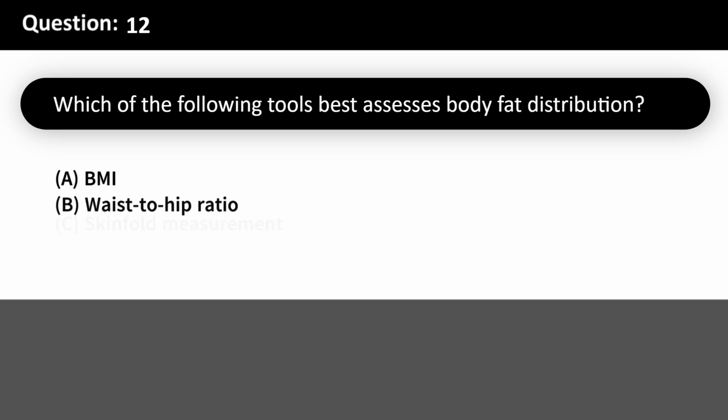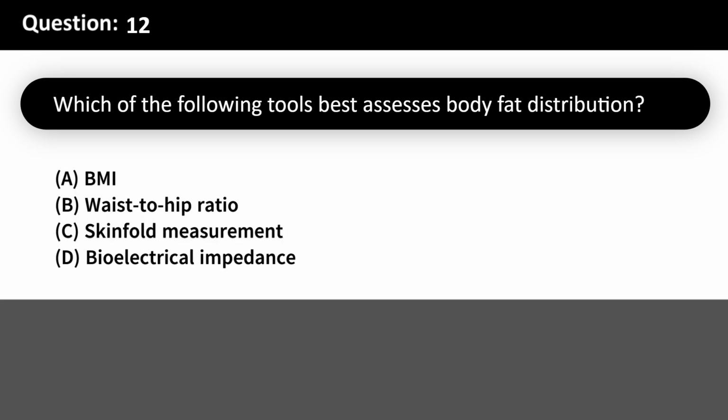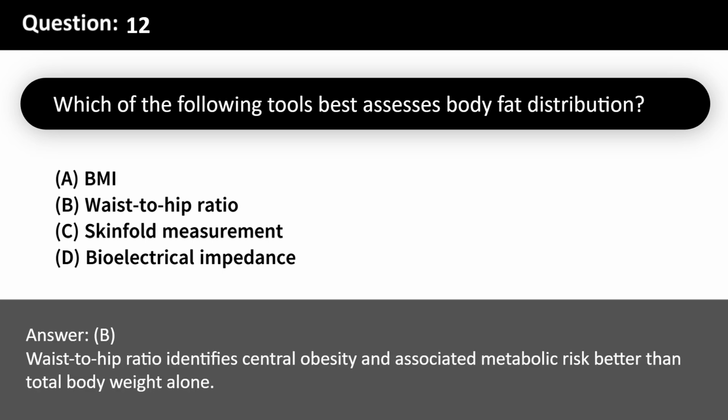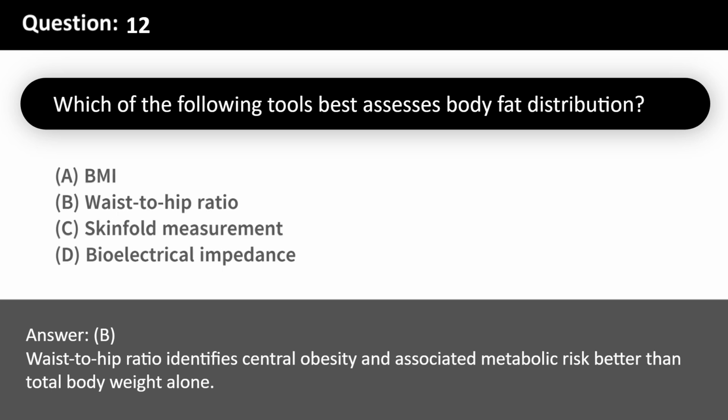Which of the following tools best assesses body fat distribution? A. BMI. B. Waist to hip ratio. C. Skin fold measurement. D. Bioelectrical impedance. Answer, B. Waist-to-hip ratio identifies central obesity and associated metabolic risk better than total body weight alone.